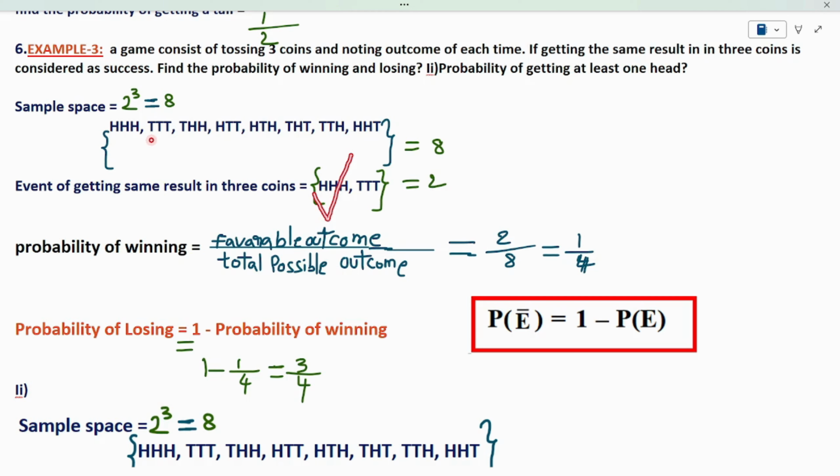Then coming to the second possibility, tail, tail, tail. This is also giving the same result in 3 coins. So, this is also satisfying my condition. So, I am considering tail, tail, tail here.